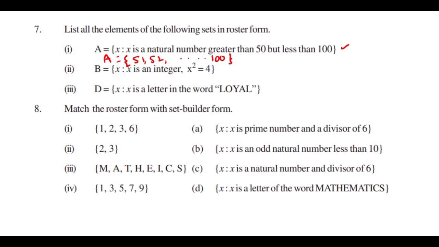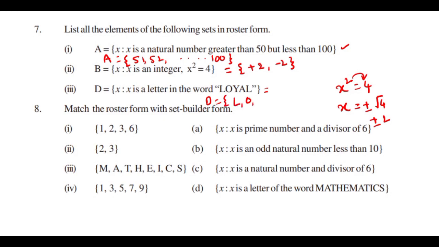Second question, x square equal to 4. So x square equal to 4 means x is equal to plus or minus root 4. The square becomes root here, then it is plus or minus 2. So here we write the answer: 2, minus 2. This is the answer for this question. And the letters in the word loyal. What letters can we find here? That is D equal to L, O, Y, A. So these are the roster forms of the given set builder forms.